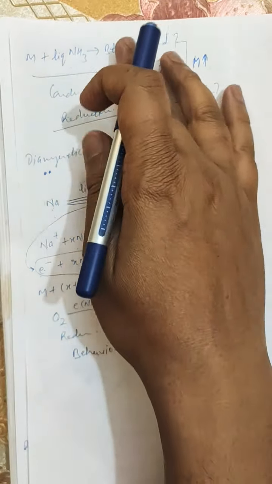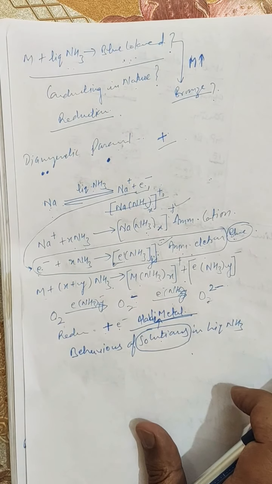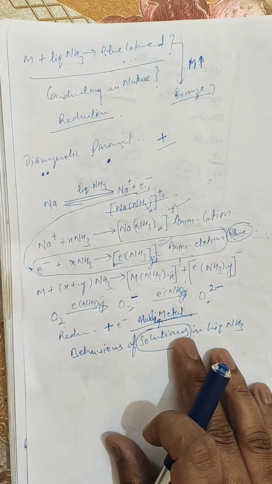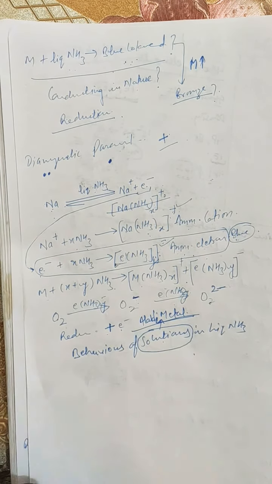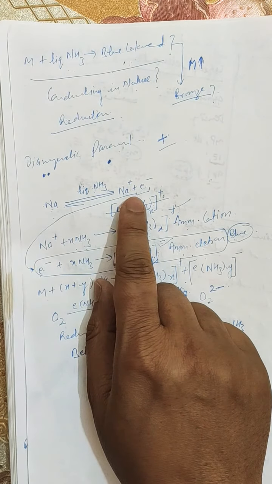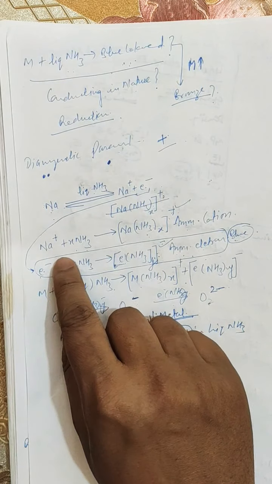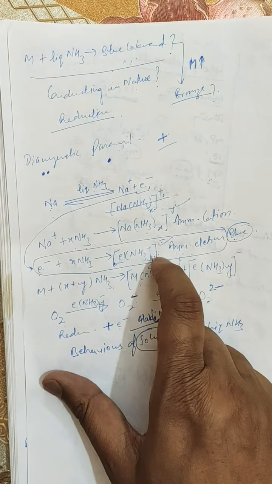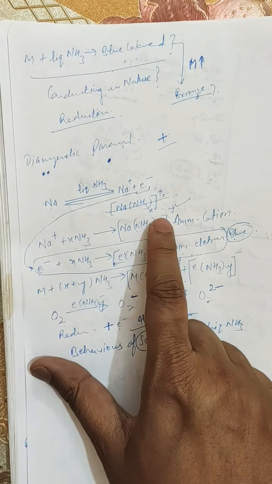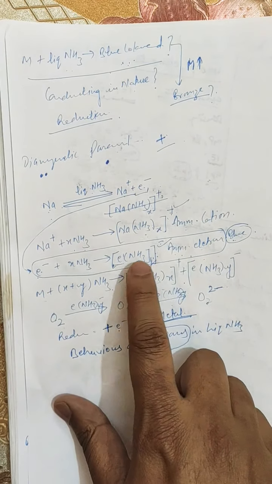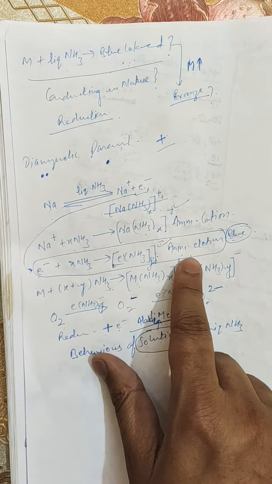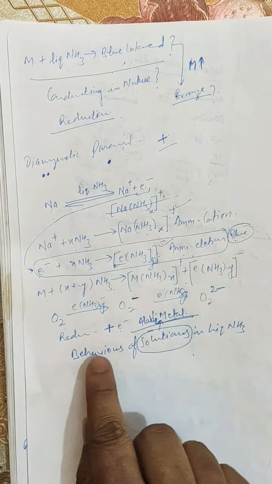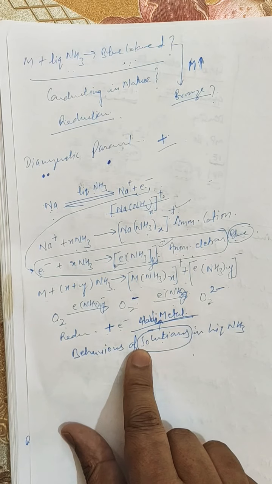So we explained all the different properties of this liquid ammonia solution on the basis of these metals. Because of low ionization energy, the electron is lost easily, and this electron further forms the ammoniated electron and ammoniated cation. Both the electron and the cation are responsible for the conductivity of the solution, and the ammoniated electron is responsible for the blue color of the solution, and this blue color is the same for all the metals in liquid ammonia.